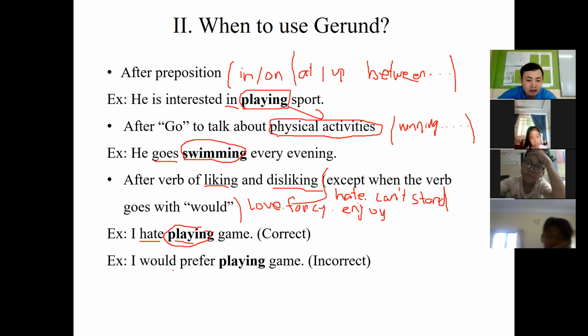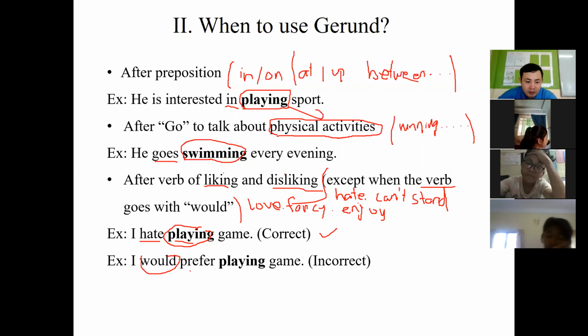As you can see here, I would prefer playing game. It is incorrect. It is incorrect because of would. It says except when the verb goes with would. The verb here refers to the verb of like and dislike. When you see the verb of like and dislike goes with would, after it we don't use verb ing.